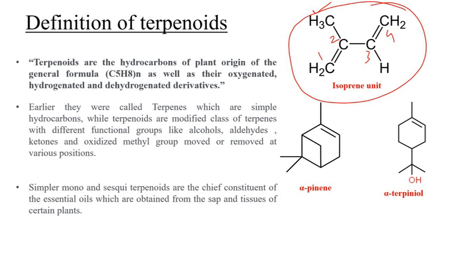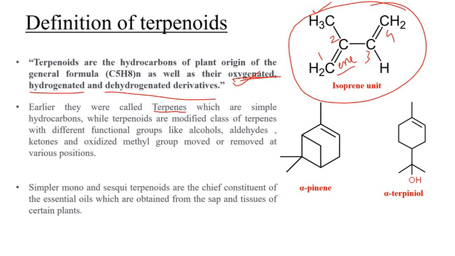Now, as I said here, there are words called oxygenated, hydrogenated, and dehydrogenated derivatives. I'll tell you what exactly those words mean. But let us move on. They were called only terpenes earlier, because as you can see, there is a double bond here. So you can see this is an alkene, the word ene. So you say terpene, not an issue. But some of the terpenoids contain functional groups like OH group, alcoholic, aldehyde, or ketone functional groups, etc. So since they are oxygenated in nature, that's what the word oxygenated means.